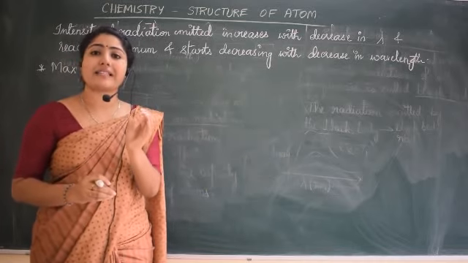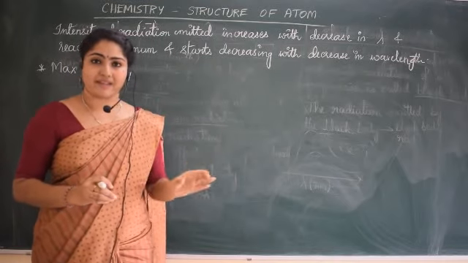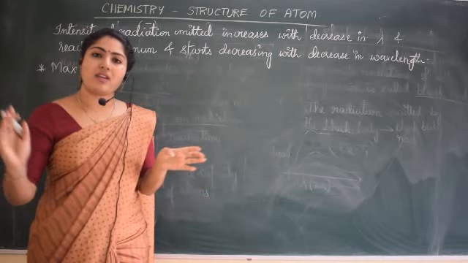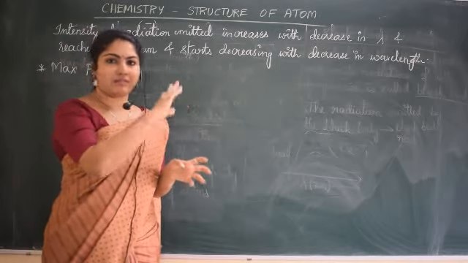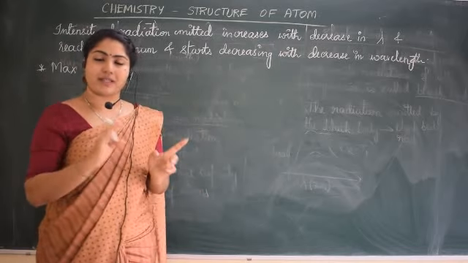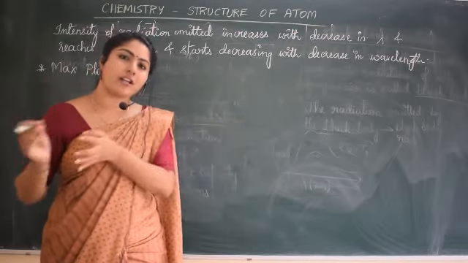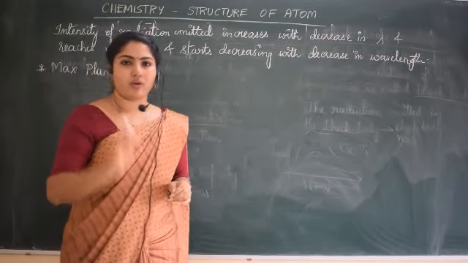He said discrete energy packets. Discrete means small. As I had told you, continuous means the particles must flow continuously. Particle nature means it flows in small packets, not in a continuous manner.